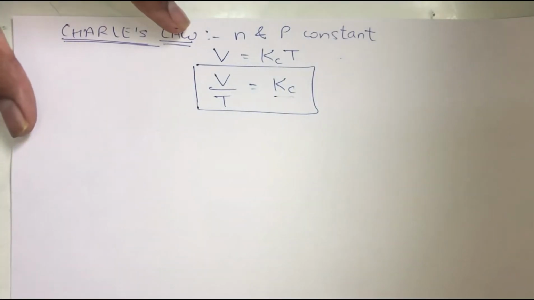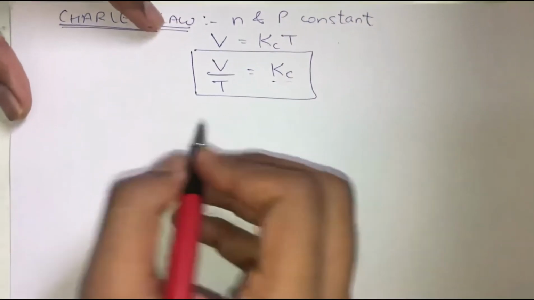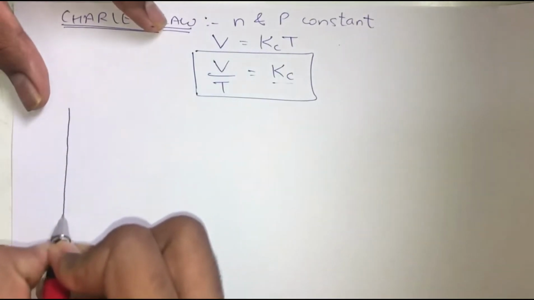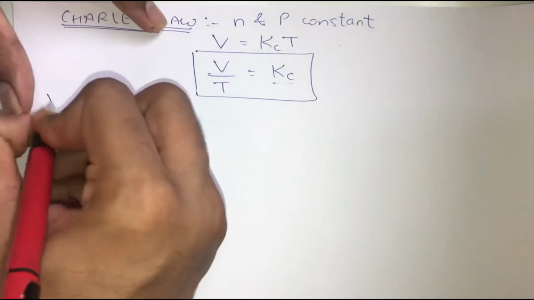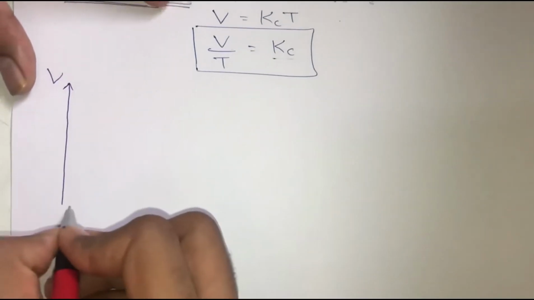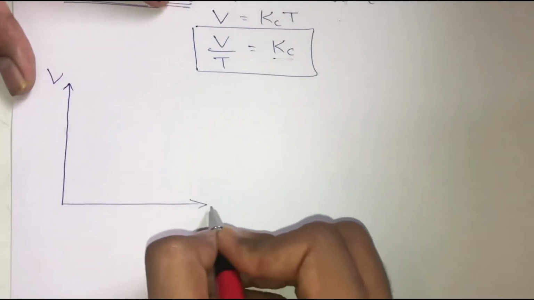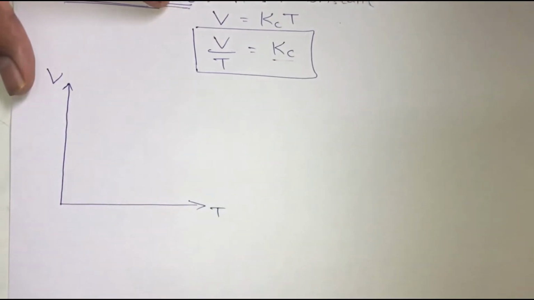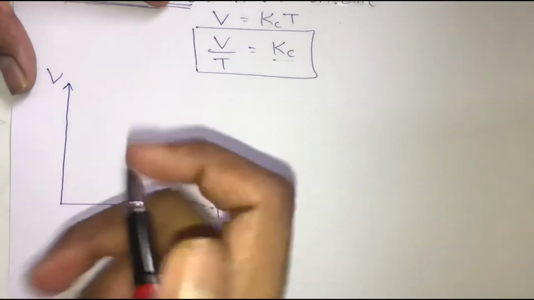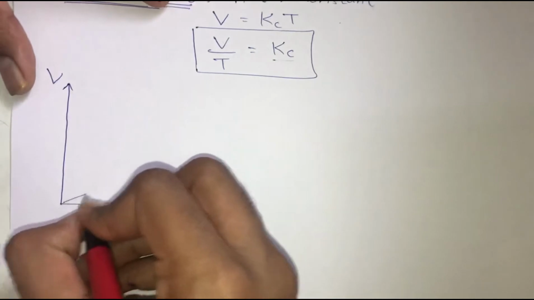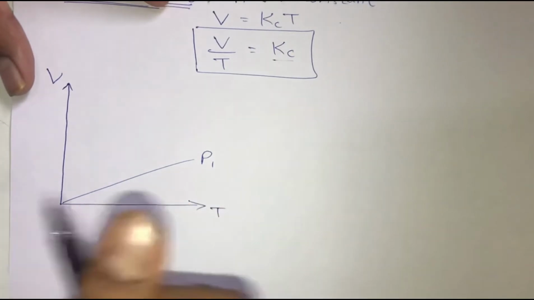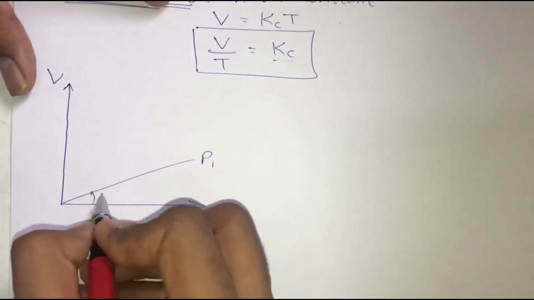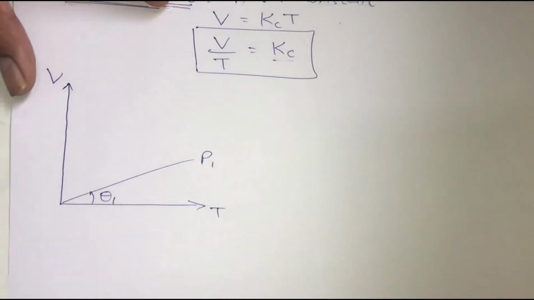Okay, so now in the question they will give us, as we have done this graph earlier also, that on the y-axis suppose there is volume, and on the x-axis suppose there is temperature. Okay, so now by keeping pressure constant at P1, we get a straight line, and the angle made by this line is, let's say, theta 1.